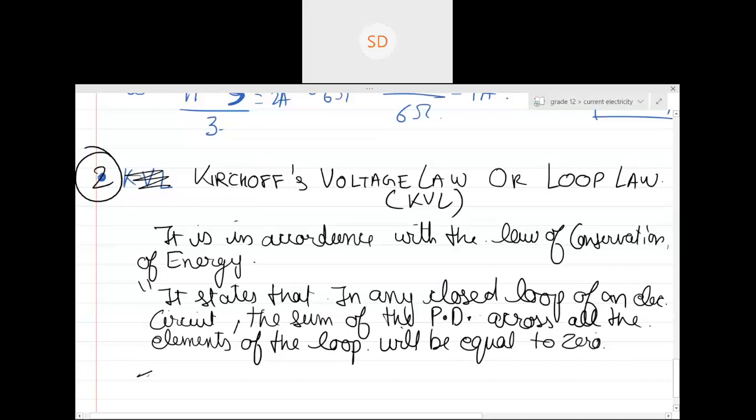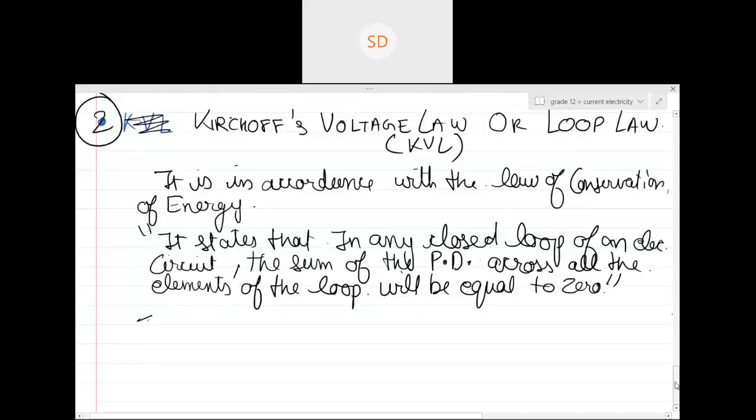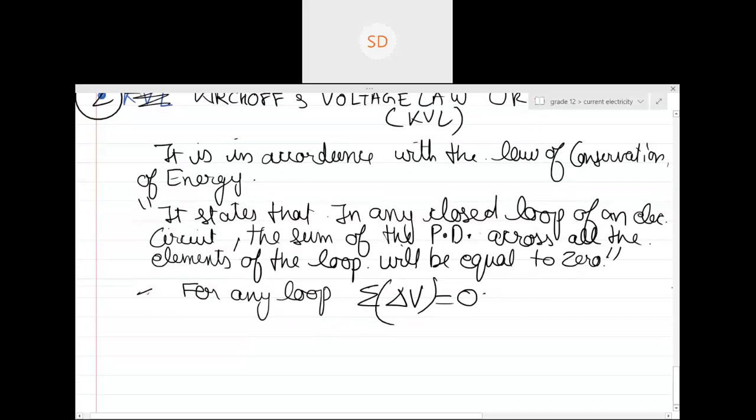So this is basically the statement of Kirchhoff's law. Basically, for any loop, the summation of delta V is zero. Is this clear, guys? We'll try to apply it.